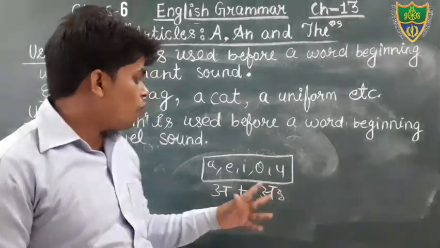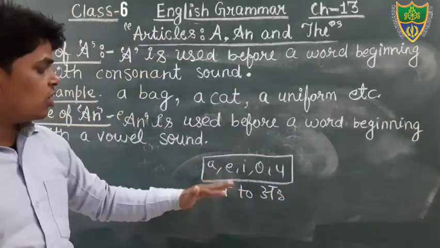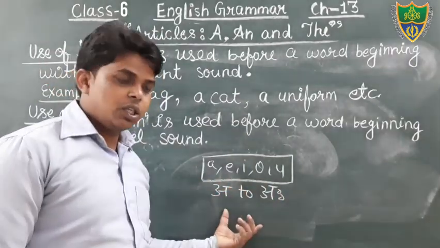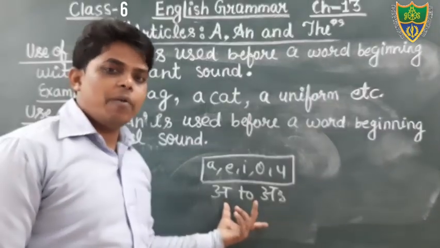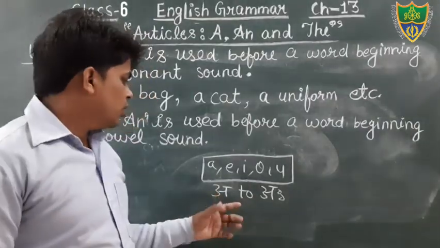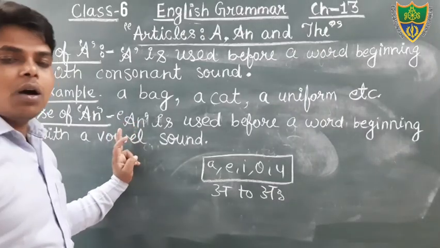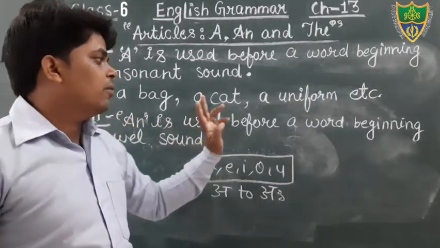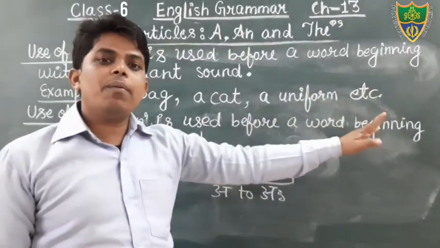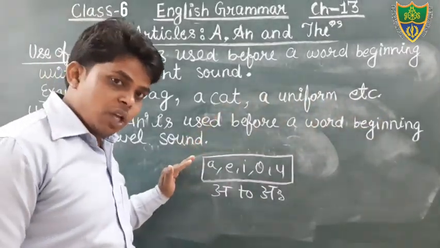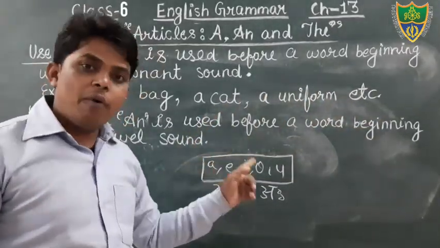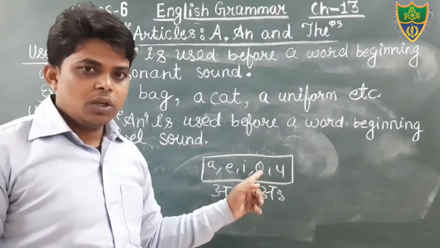So here we will check the sound with the help of Hindi vowels. Okay? So, just see, we will use the article an before the word beginning with the vowel sound. Okay?